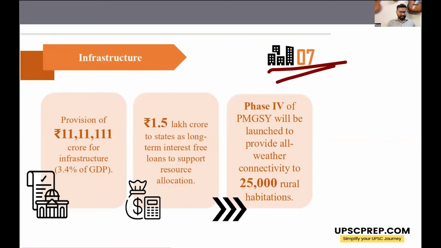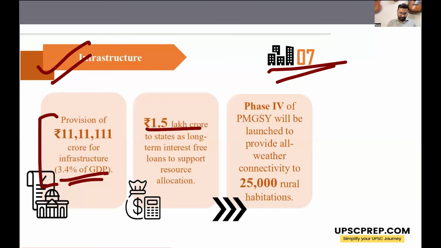The seventh priority is infrastructure. Now, we have already talked about infrastructure. There is provision for 11.11 lakh crore, which is around 3.4% of GDP. And this is the highest allocation for infrastructure till date. There will be loans given to states of a very large amount, 1.5 lakh crore, long-term interest-free loans. Then there will be phase 4 of Pradhan Mantri Gram Sadak Yojana. So roads will be built in rural areas to provide all-weather connectivity.